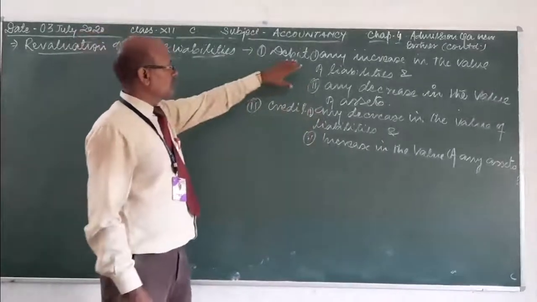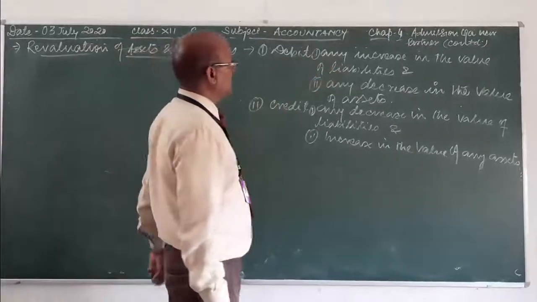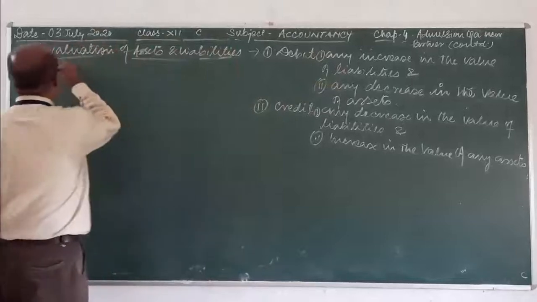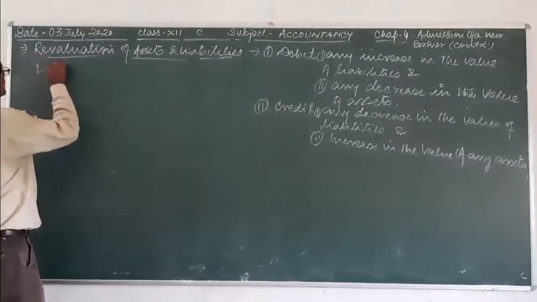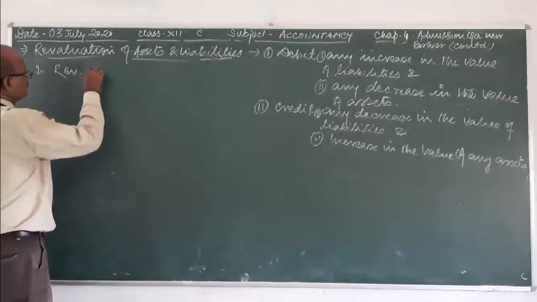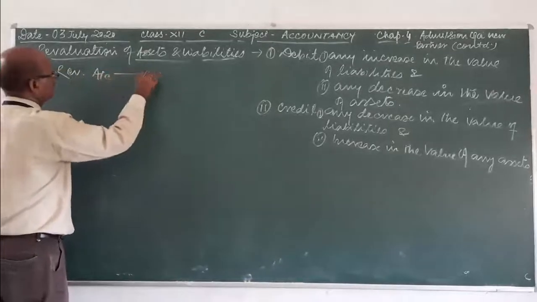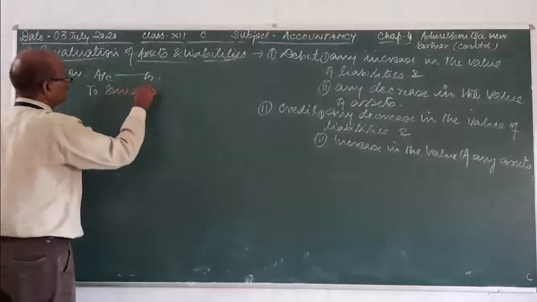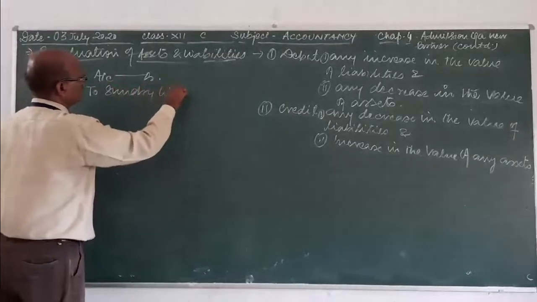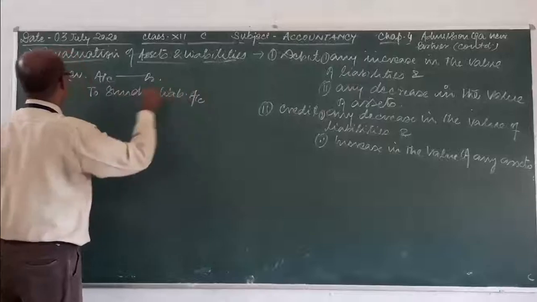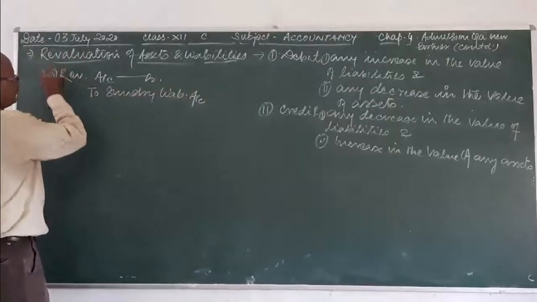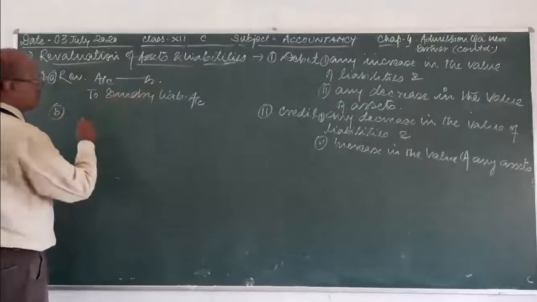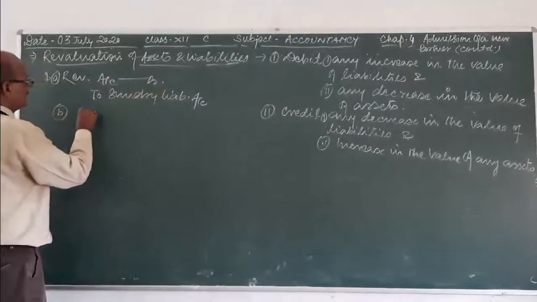For any increase in the value of liability, revaluation account should be debited. Revaluation account should be debited to sundry liabilities account, and for decrease in asset you have to debit revaluation account.